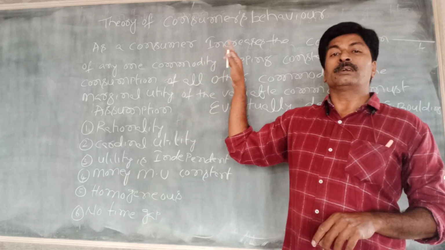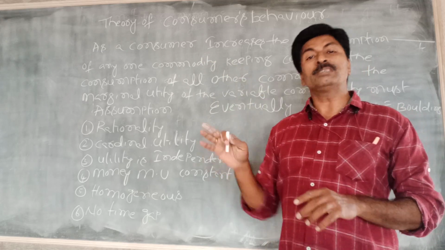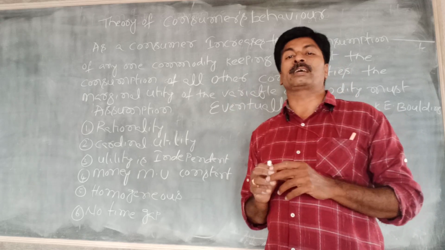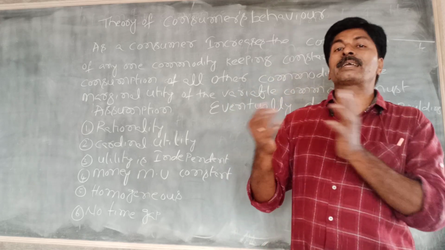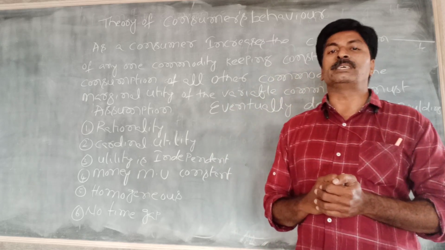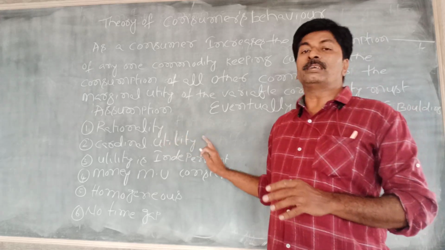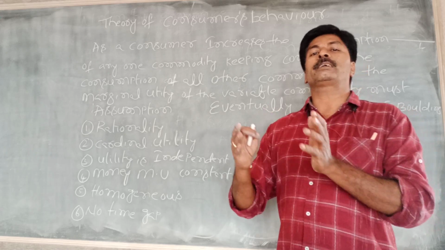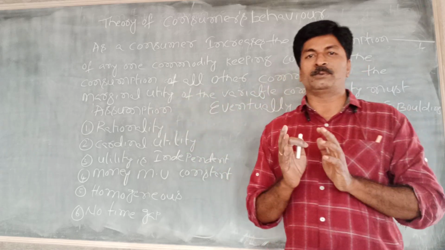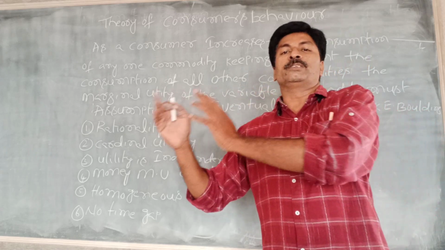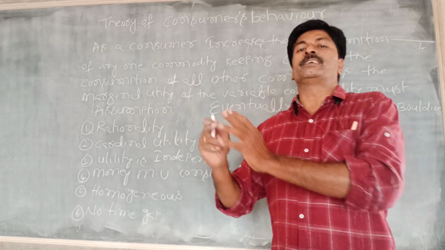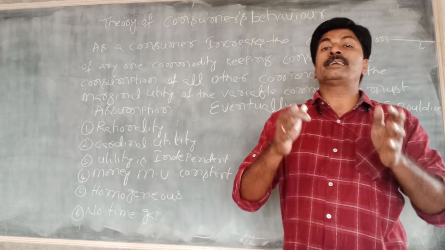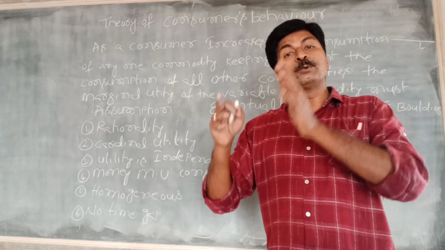Explain the law of diminishing marginal utility. That means, in his opinion, every commodity's utility can be measured numerically. So we can easily compare it with other commodities' utility. So cardinal utility means utility can be measured numerically. Already I told you, one apple gives 10 rupees utility, one mango gives 5 rupees utility, one banana gives 3 rupees utility. Like that, every commodity's utility can be measured numerically.